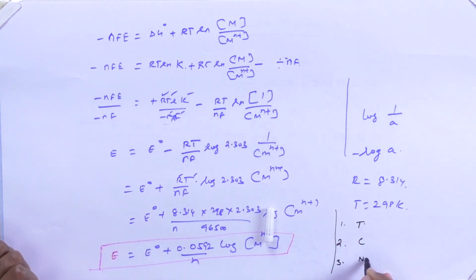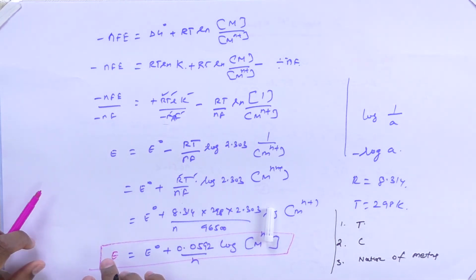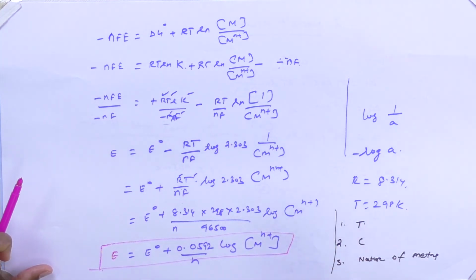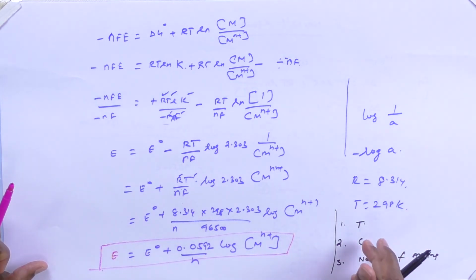Okay, all these three parameters will influence the electrode potential value. For example, if the temperature of the reaction process is more than room temperature, it will accelerate the reaction rate, and if the concentration is more, then we can get a different amount of electrode potential. As I mentioned earlier, the oxidation and reduction tendency of the metal depends upon the nature of the particular metal.